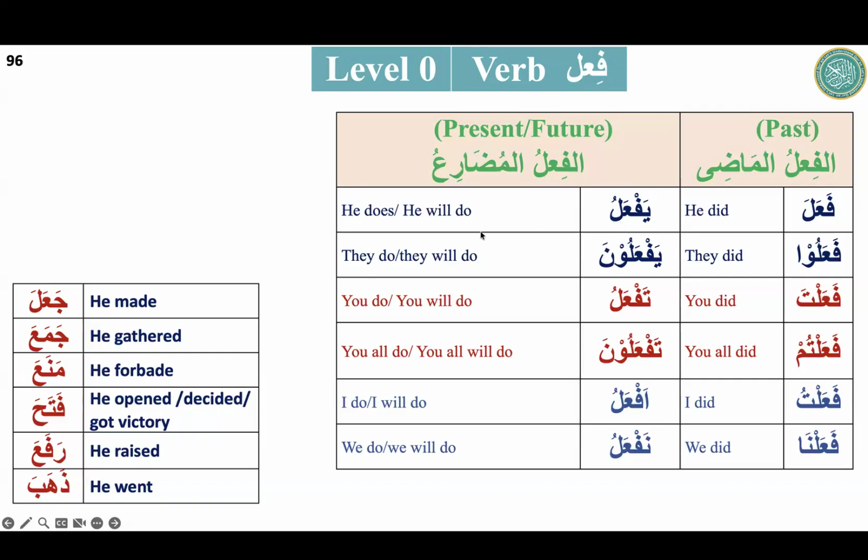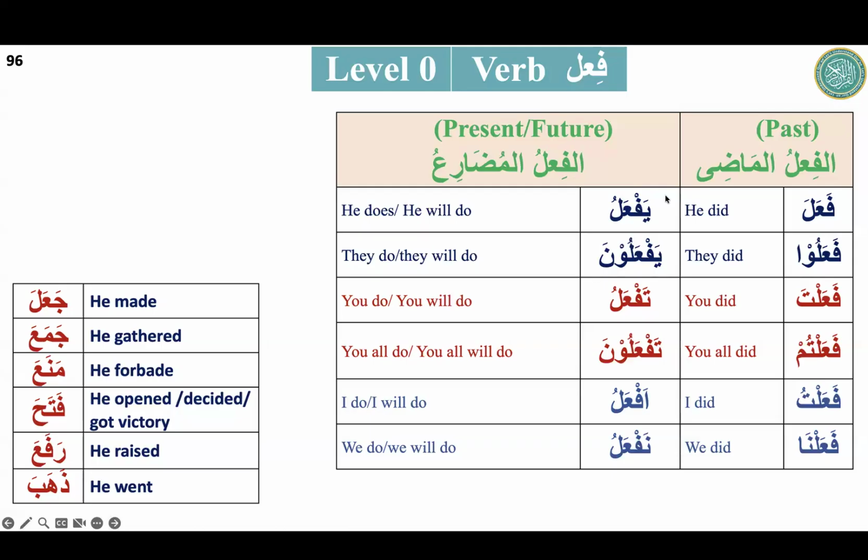Now we will start with Mudare. Ya will come in the beginning. Yaj'alu, he makes or he will make. Yaj'alu, they make or they will make. Yaj'aluna, you are missing one thing. Yaj'aluna, they make or they will make. Taj'alu, you make or you will make. Taj'aluna, you all make or you all will make. Aj'alu, I make or I will make. Naj'alu, we make or we will make.